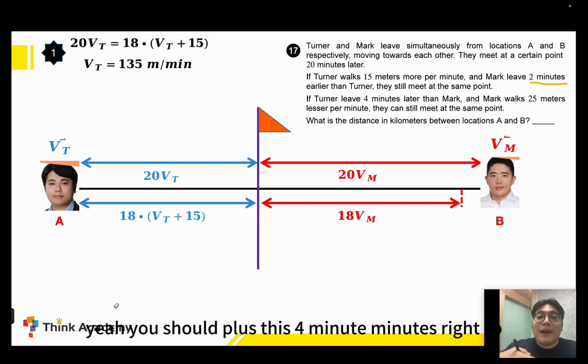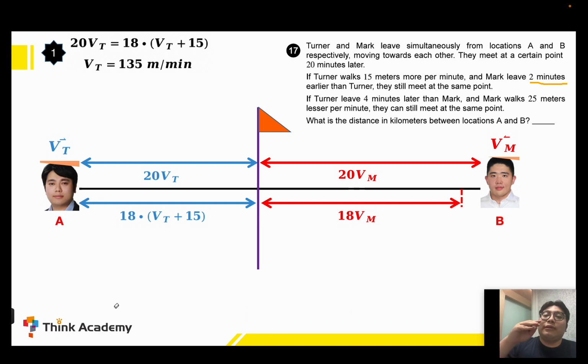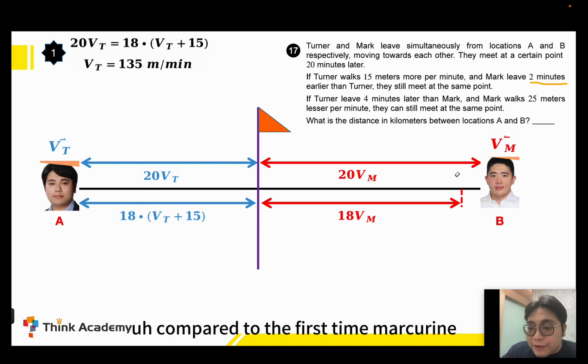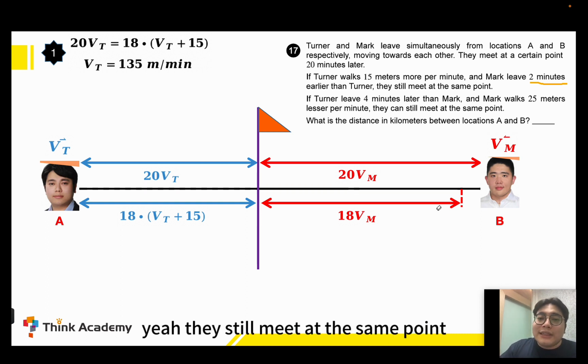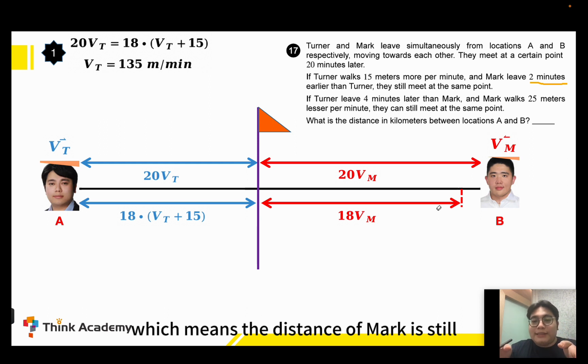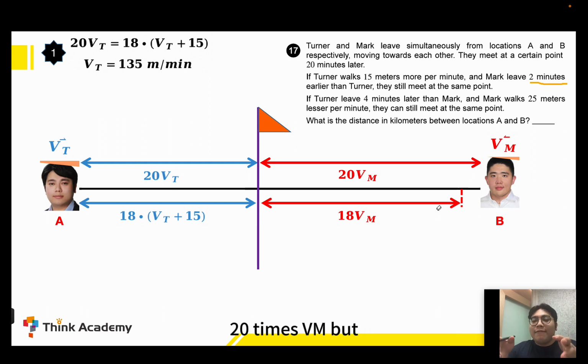You should add these 4 minutes, right? So Mark runs in total 24 minutes compared to the first time. They still meet at the same point, which means the distance of Mark is still 20 times Vm.